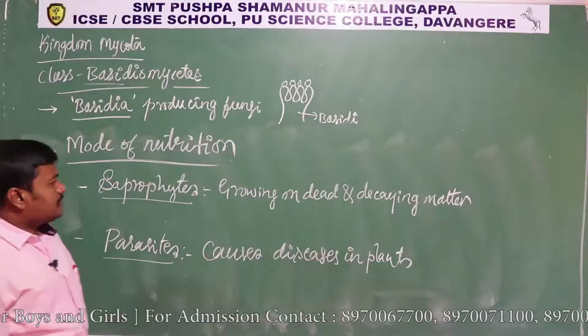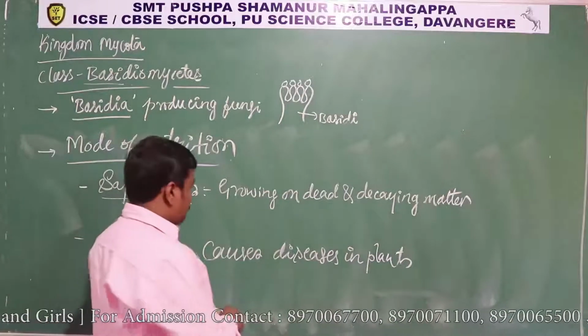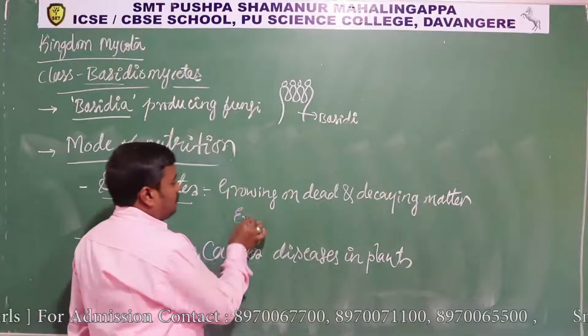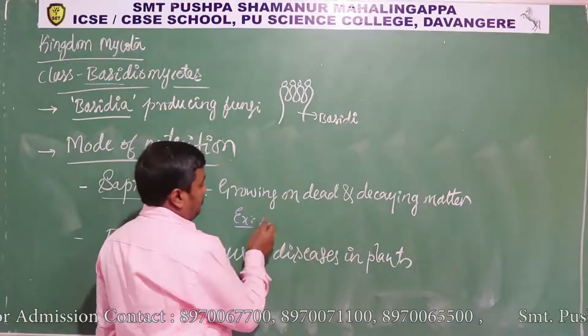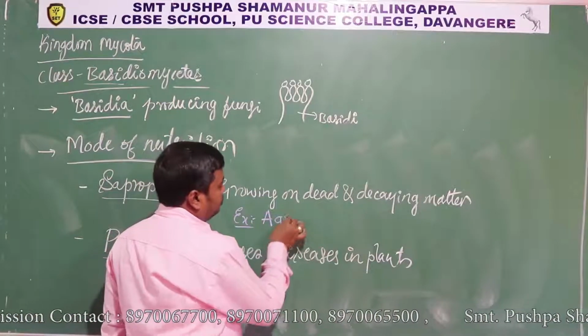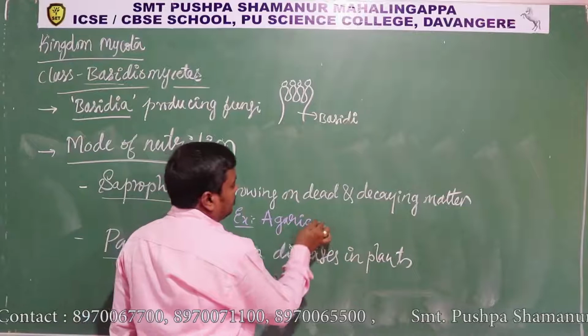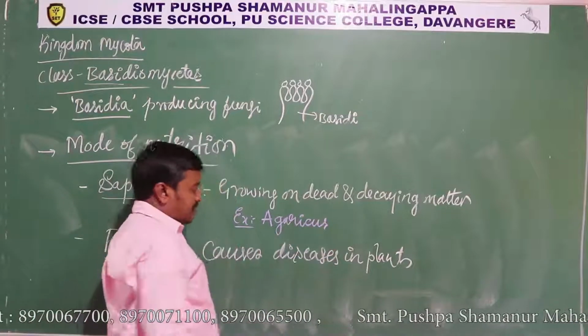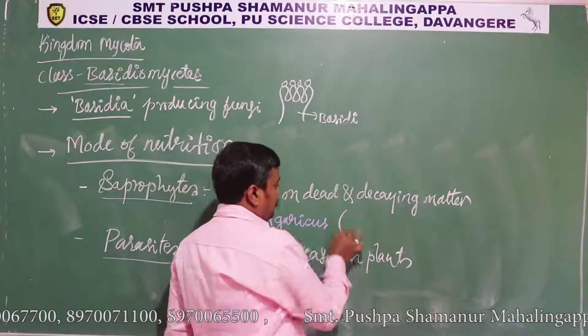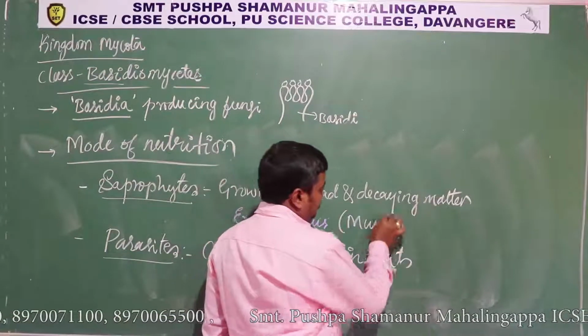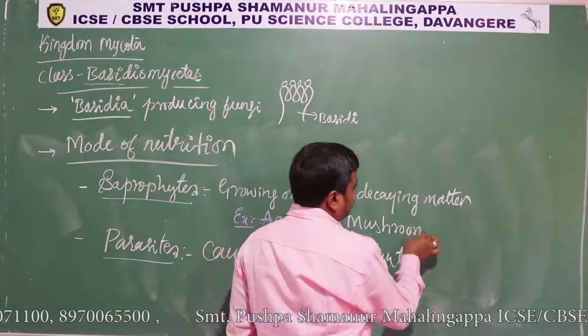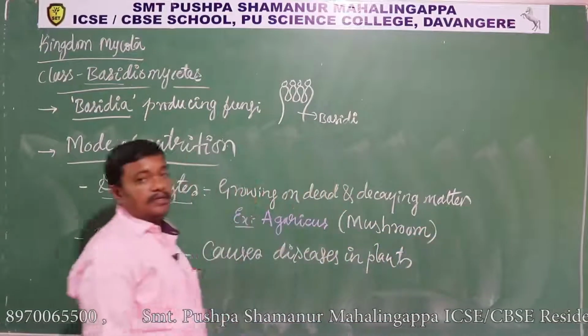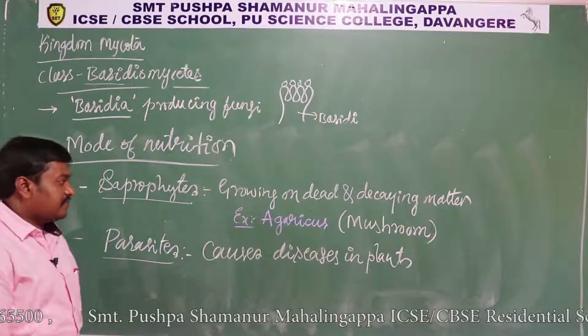So let me give some examples. For saprophytic Basidiomycetes, the most common one is Agaricus, commonly called mushroom. Mushroom is the best example for saprophytic.